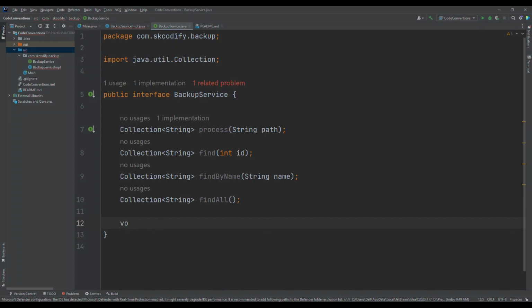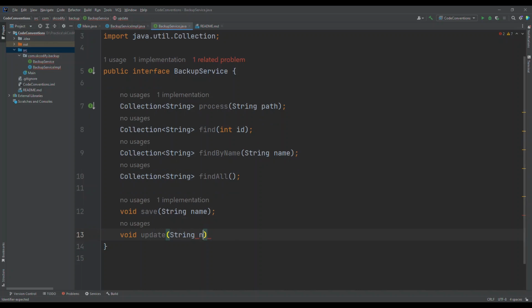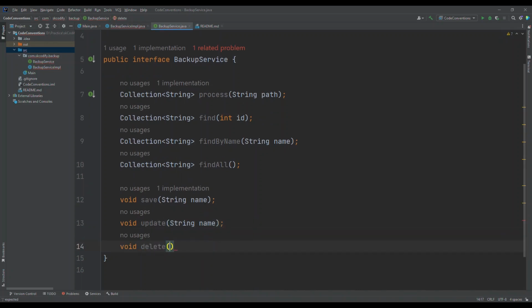Let's say a void save. Here the object is that. Something like that. Then we have update name, and we have something to delete, let's say id.